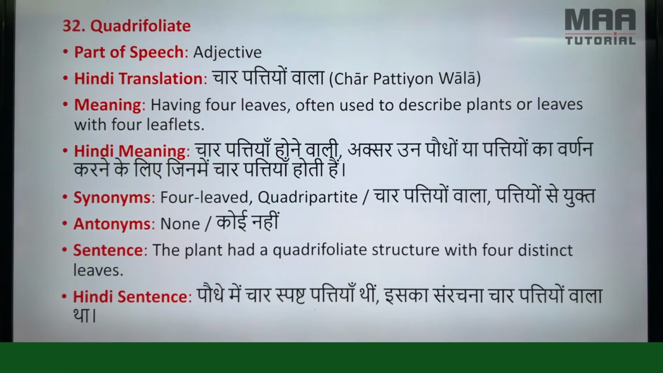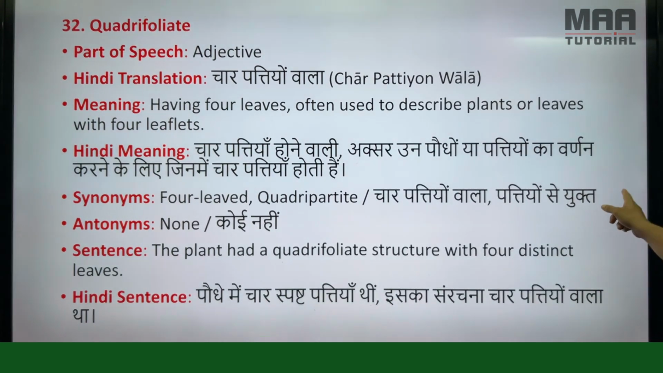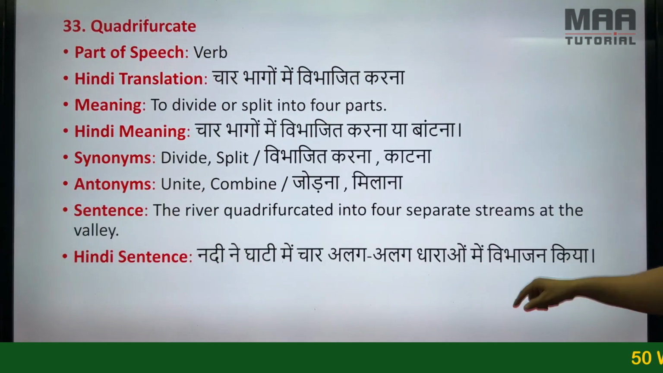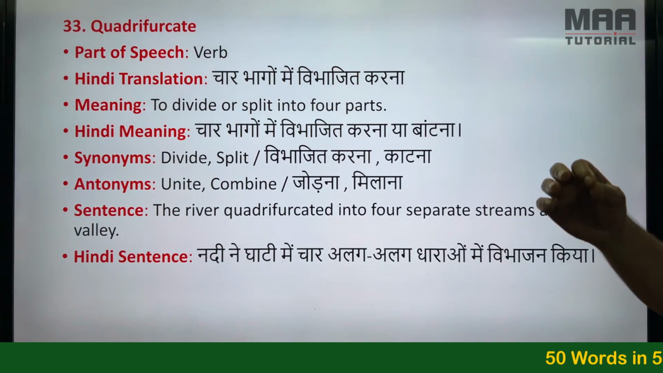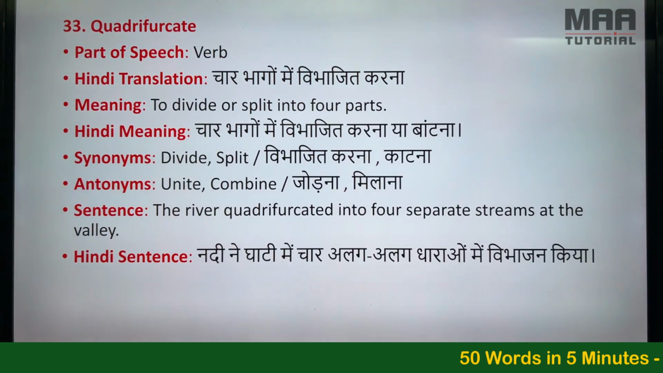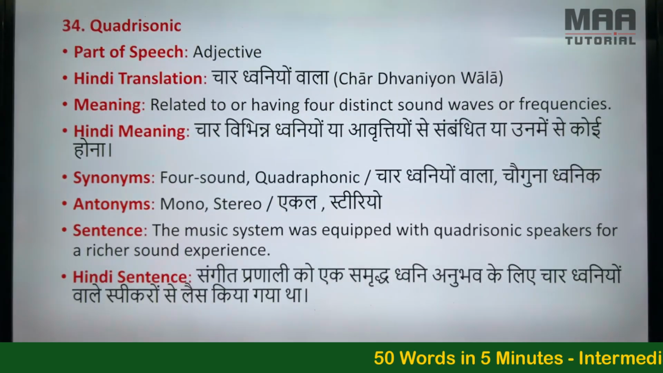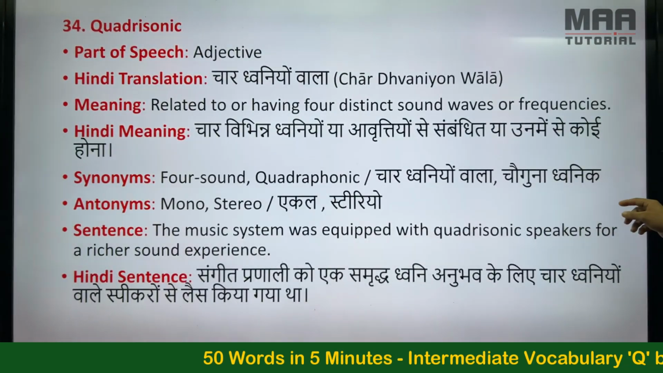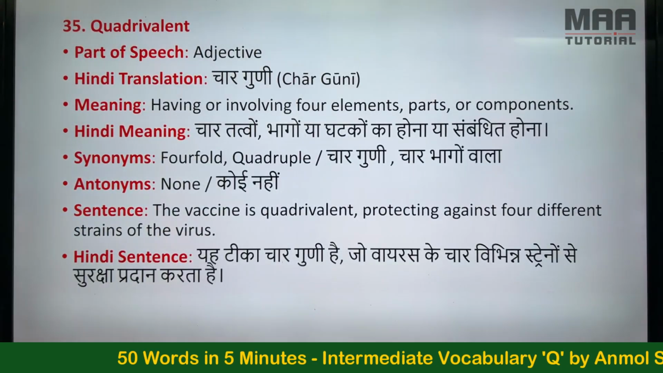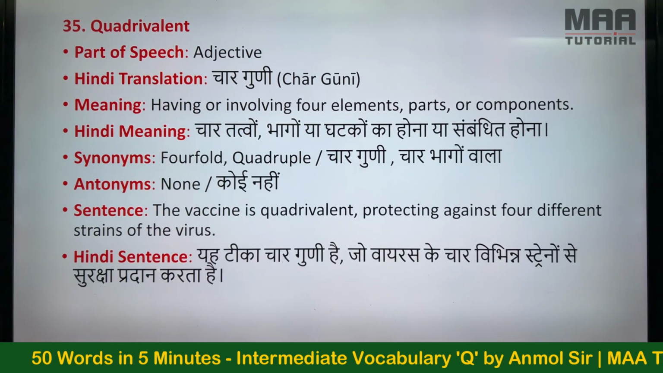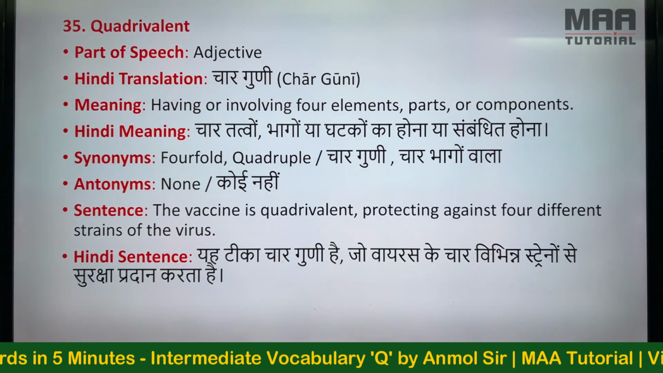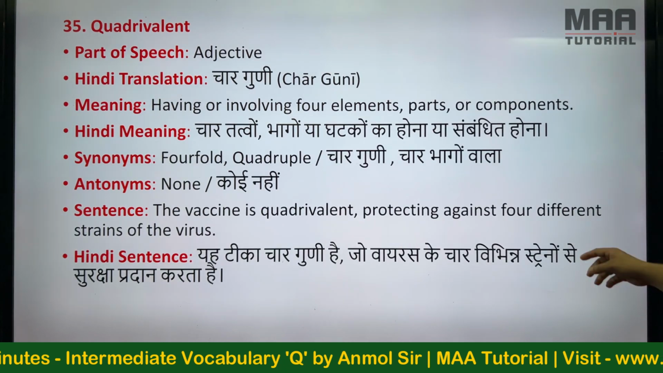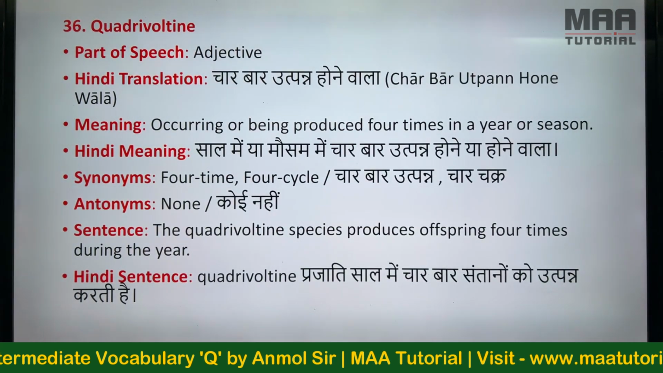Quadrifoliate, char pattiyon wala. The plant had a quadrifoliate structure with 4 distinct leaves. Quadrifurcate, char bhagon mein vibhajit karna. The river quadrifurcated into 4 separate streams of the valley. Quadrisonic, char dhwaniyon wala. The music system was equipped with quadrisonic speakers for a richer sound everywhere. Quadrivalent, char guni. The vaccine is quadrivalent, protecting against 4 different strains of the virus.